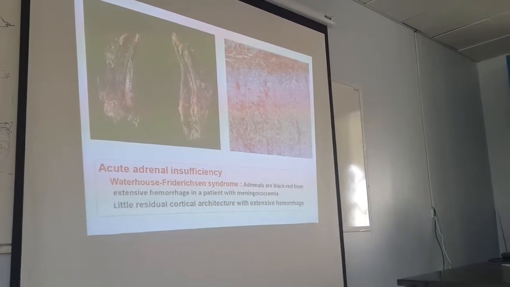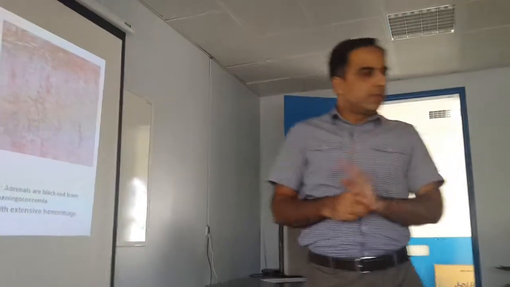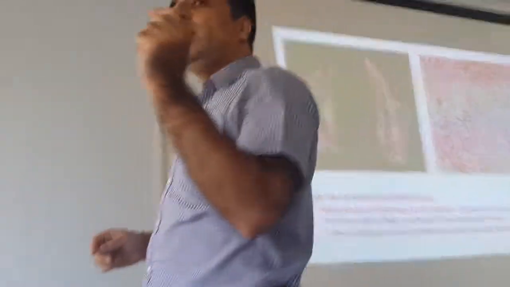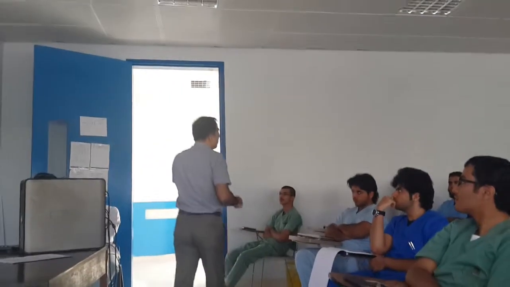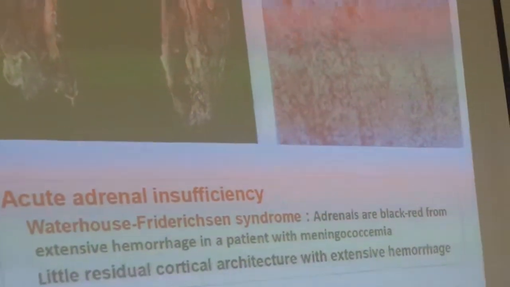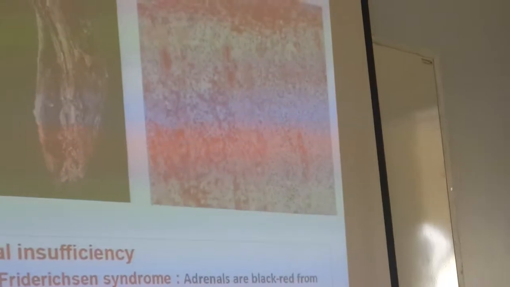Sometimes two things are there: acute adrenal insufficiency and chronic adrenal insufficiency. What does this mean? Insufficiency means there will be loss of the hormones from the adrenal gland. It can happen acutely, in a short period of time, or chronically, over a long period of time. Acutely, why will it happen? One of the causes of acute adrenal insufficiency is known as Waterhouse-Friderichsen syndrome.